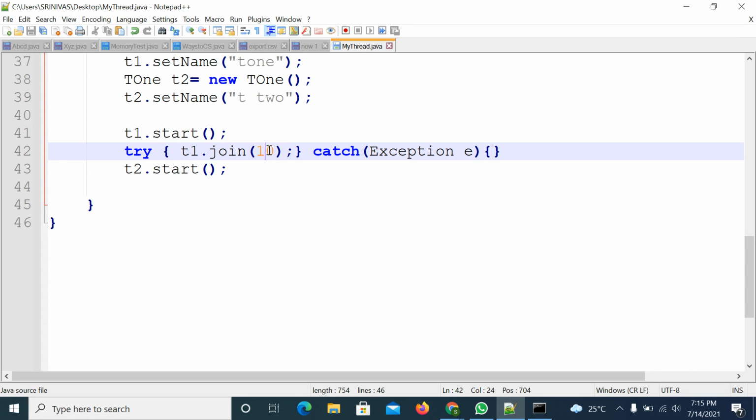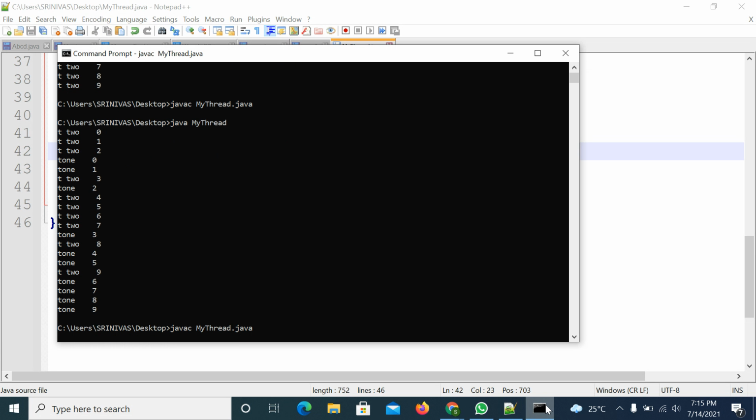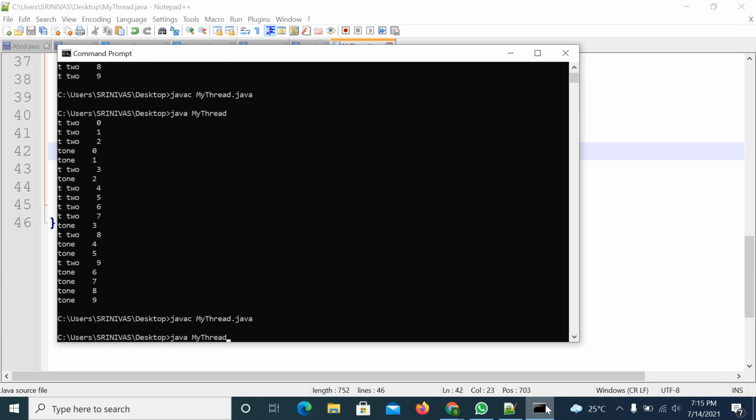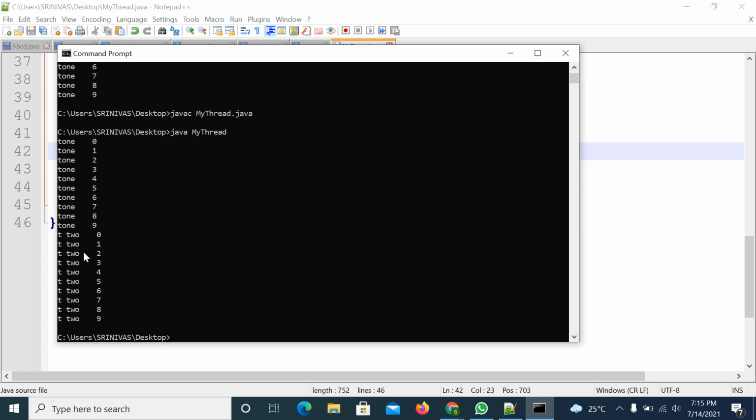So this is join method with parameters. If you apply join method with parameters, the second thread will wait only these many milliseconds. If within this time T1 thread is unable to complete the task, then you will get the irregular output, that means a combination of outputs. Right. If you are not passing any parameter, in this case, until the T1 thread is completed, the remaining thread has to wait. Right. I hope you are getting the point. So I remove that time. I am not passing any parameter. In this case, first T1 thread will be completed, then T2 thread.